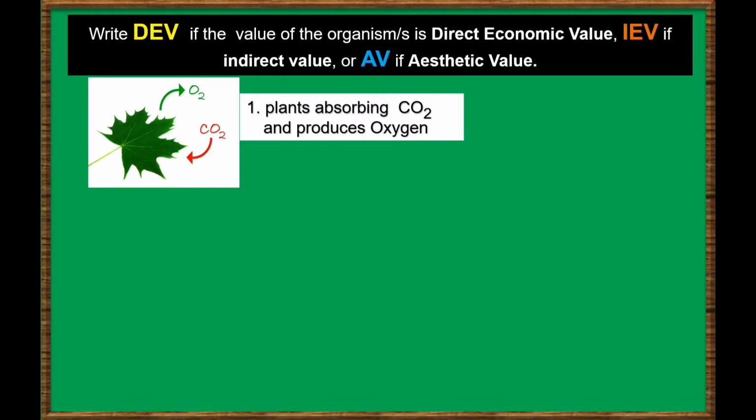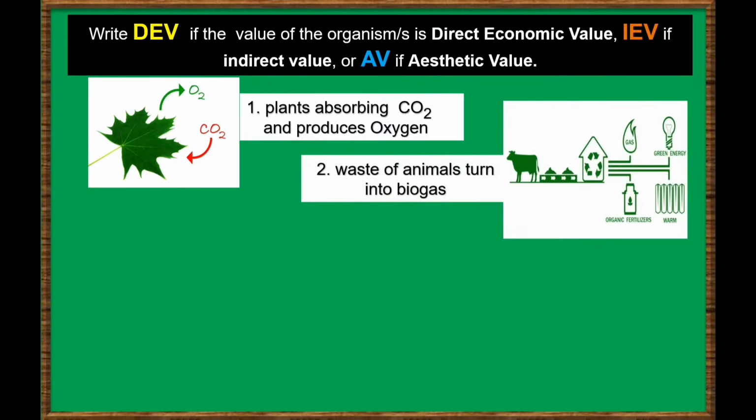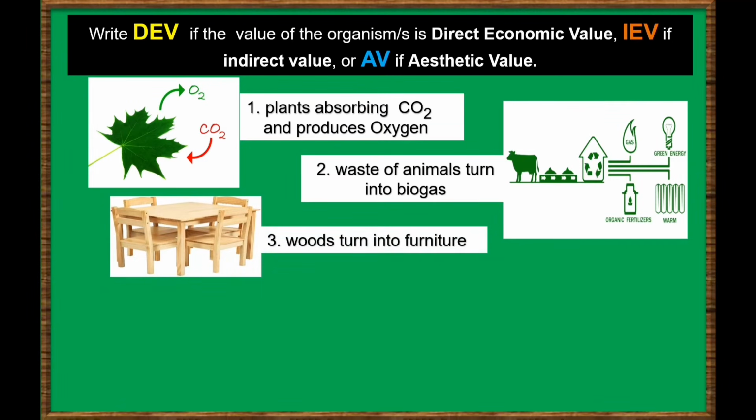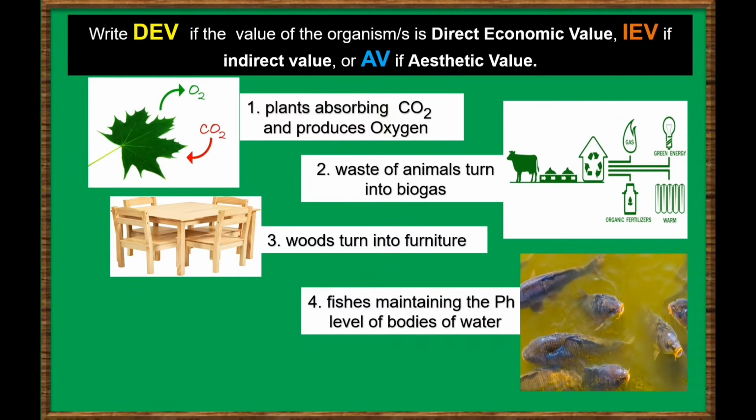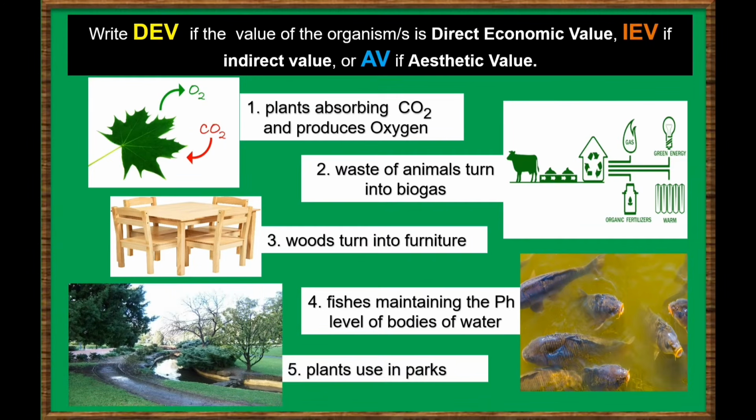Plants absorbing carbon dioxide and produces oxygen. Number 2. Waste of animals turn into biogas. Number 3. Woods turn into furniture. Number 4. Fish or fishes maintaining the pH level of bodies of water. Number 5. Plants used in parks.